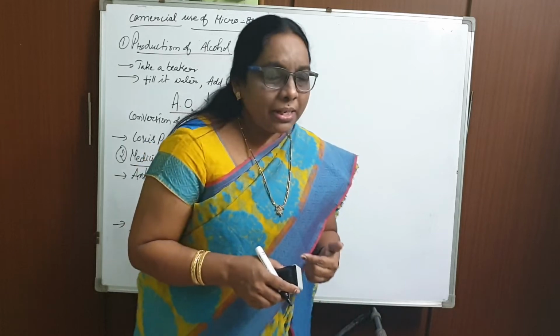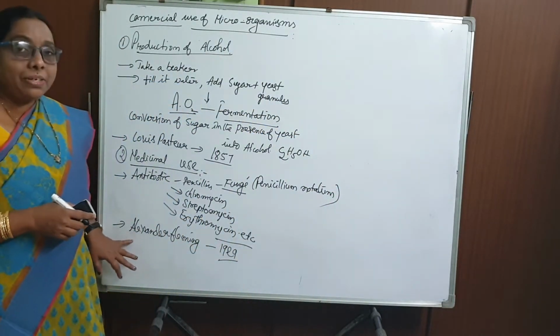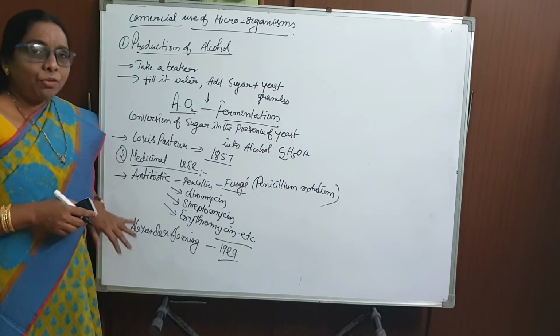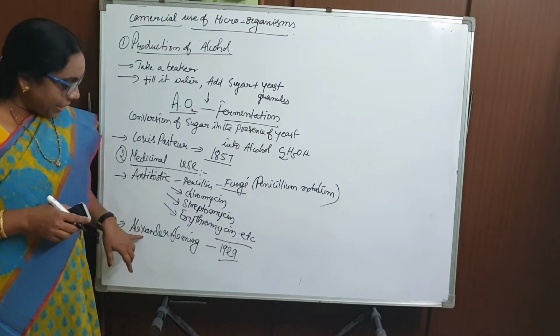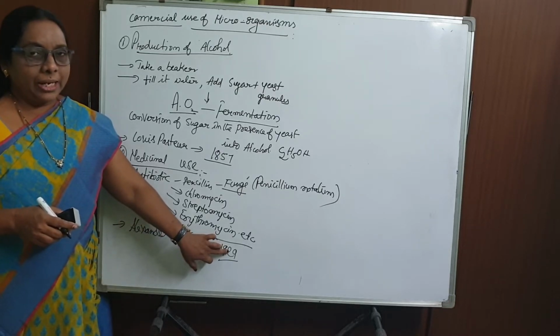Like that, antibiotics were established by the work of the great scientist Alexander Fleming in the year 1929.